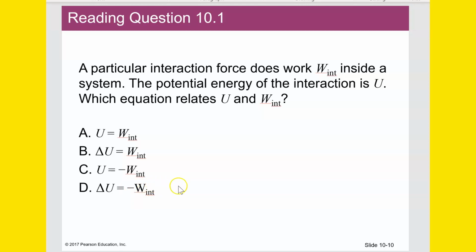It points down. So that's a negative force, which would make that a negative internal work. If you consider the earth and the ball as a single system, all in the system together, then that's an internal work done, and it's a negative work done. And that's going to equal the change in potential energy as the ball goes up. It's increasing in potential energy.